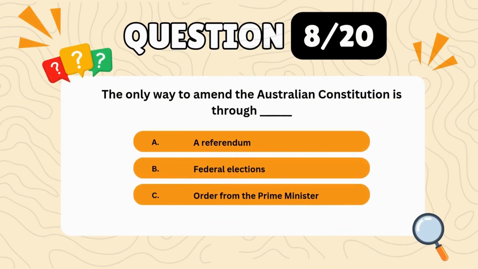Question 8. The only way to amend the Australian Constitution is through A. A referendum. B. Federal elections. C. Order from the Prime Minister. Correct answer, A. A referendum.